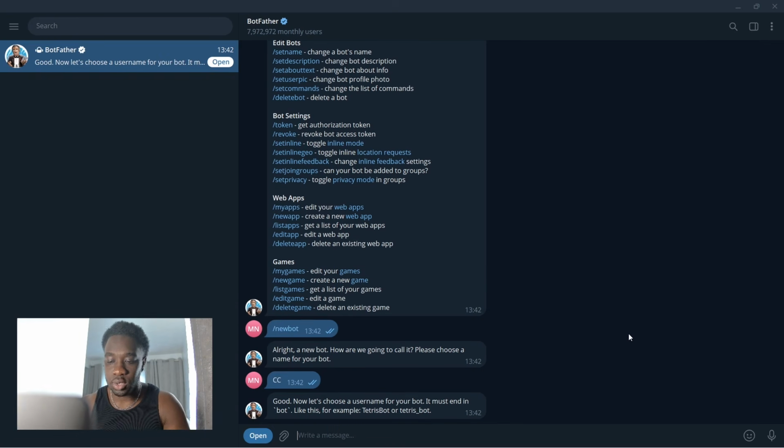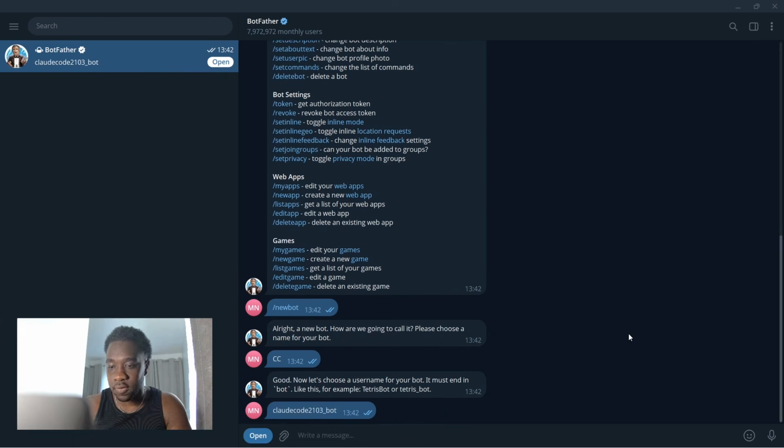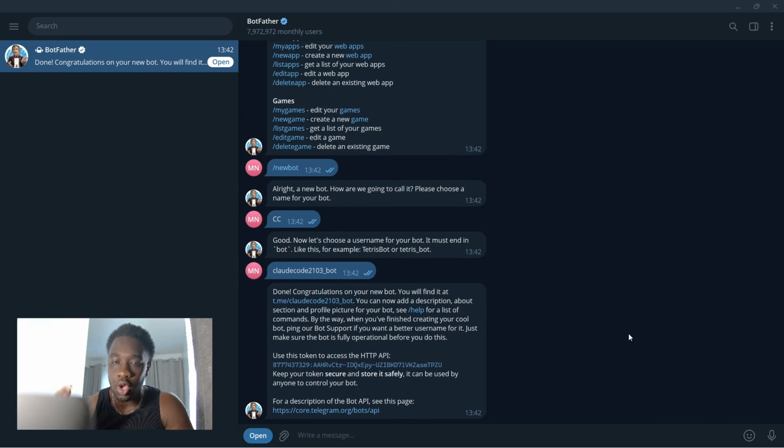And then it's going to ask you for a username. So I'm just going to go Claude Code, I'm going to go 2103, and then we're going to go _bot, and then we're going to send that off. And it's going to give you an access token. So you want to copy that access token and then go over to VS Code in Claude Code.